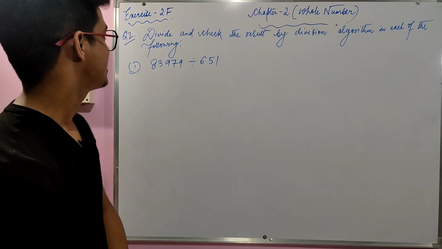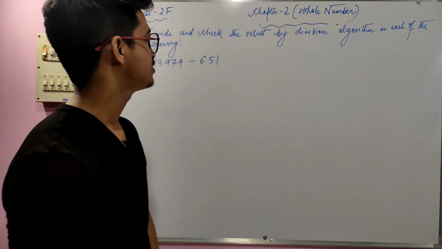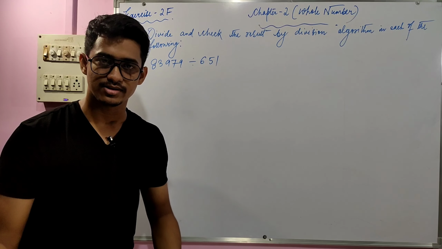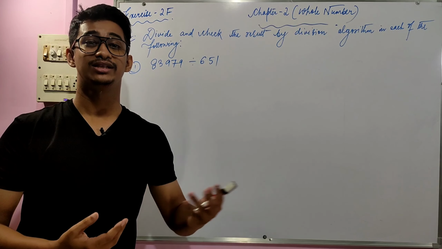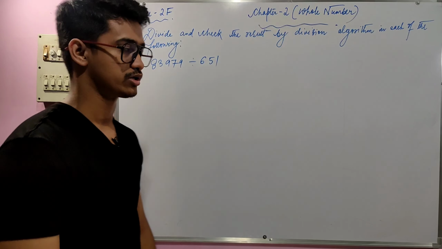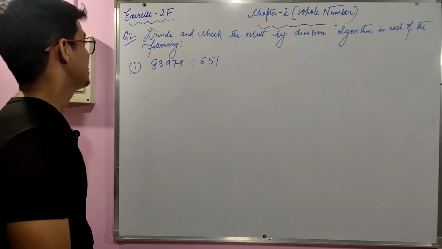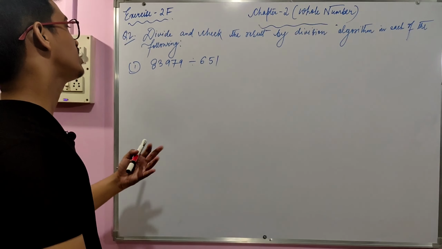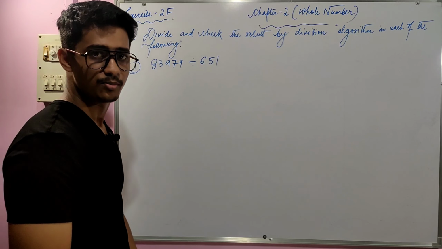Alright, the second question is divide and check the result by division algorithm in each of the following. So first of all, we have to divide the numbers, and then we have to find out whether the division algorithm will hold its property or not. So the first question is 83979 divided by 651. So we have to divide this number. So let's just do the process.